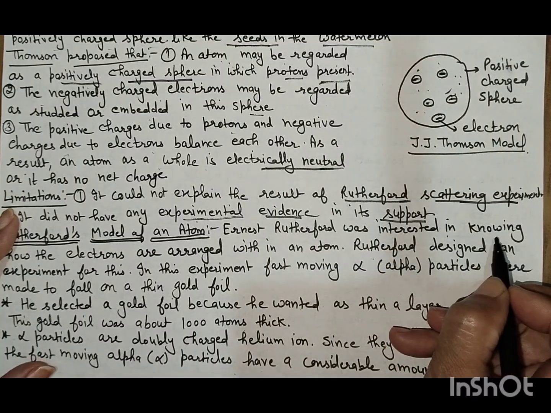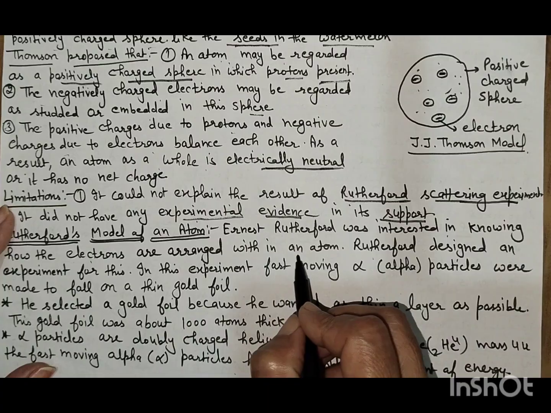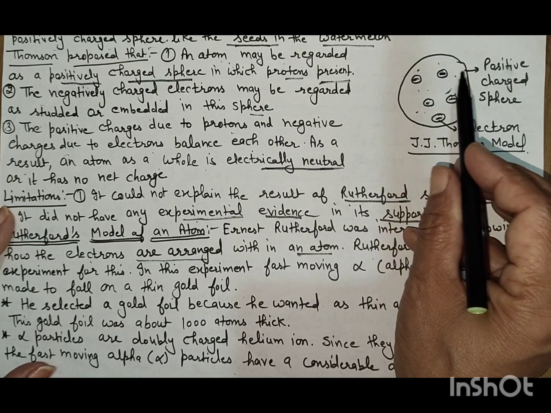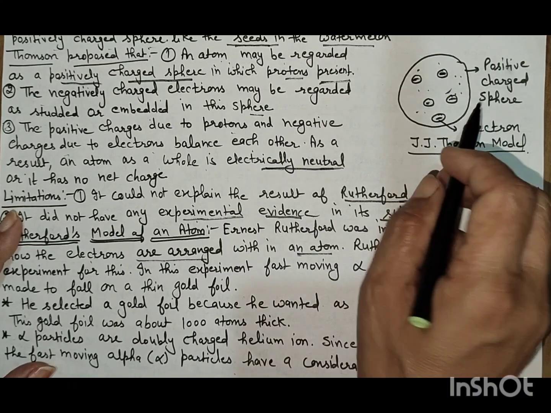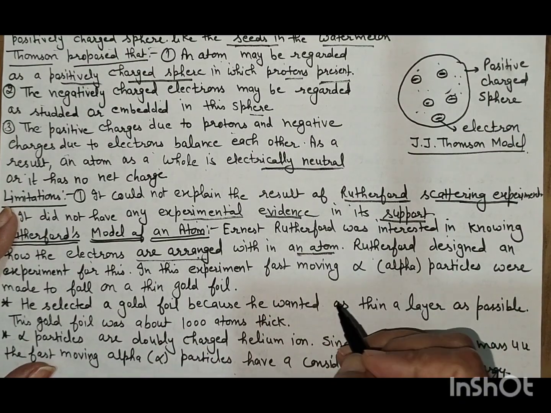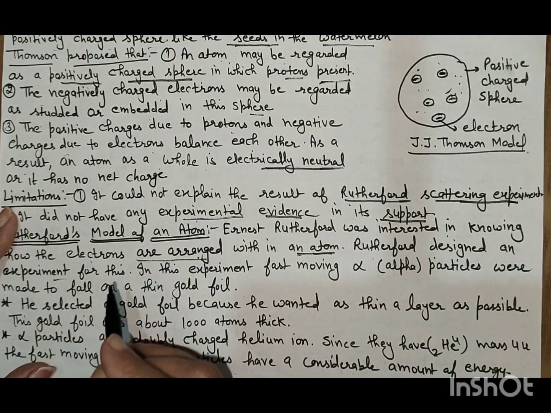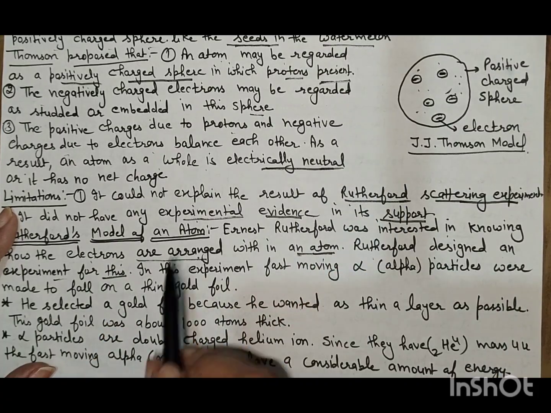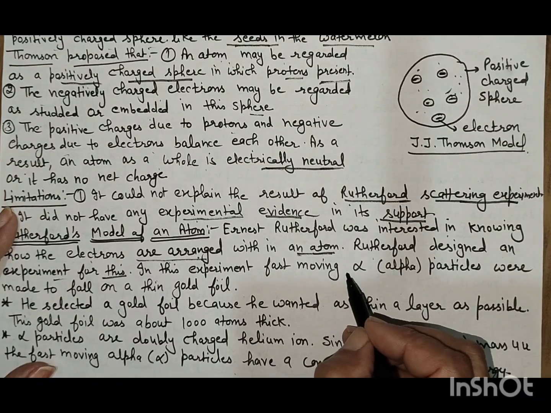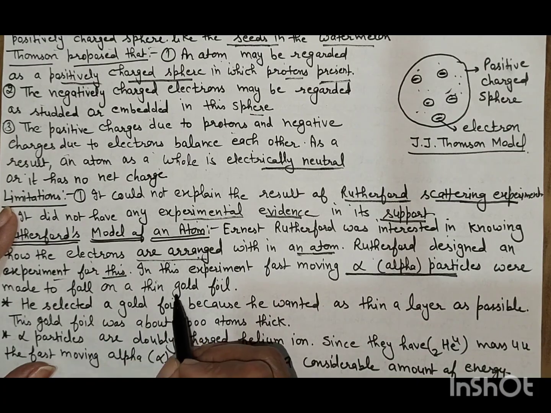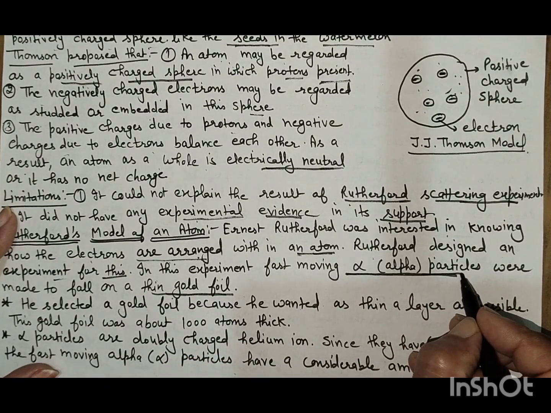Ernest Rutherford was interested in knowing how the electrons are arranged within the atom. Thomson said electrons are spread just like the seeds in the red edible part, but Rutherford wanted to know how the electrons are arranged within the atom. Rutherford designed an experiment for this. He performed the experiment, but Thomson did not perform any experiment. In this experiment, fast moving alpha particles were made to fall on a thin gold foil.